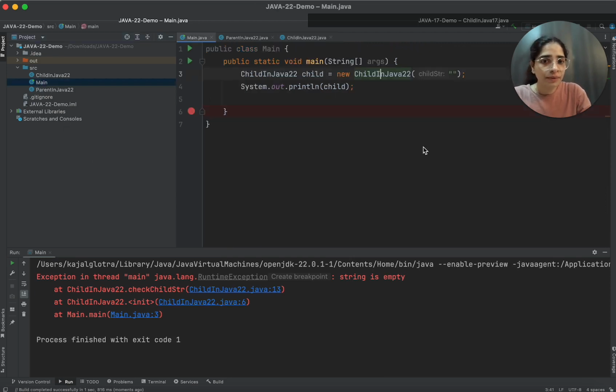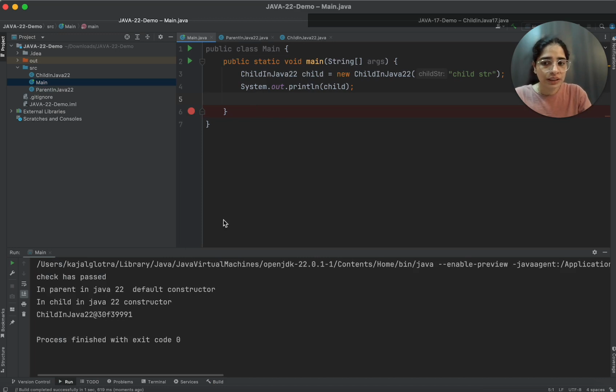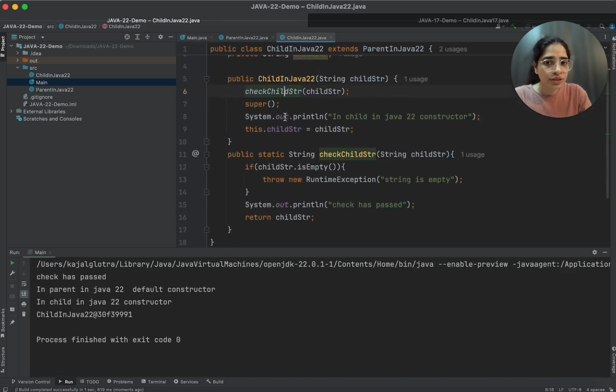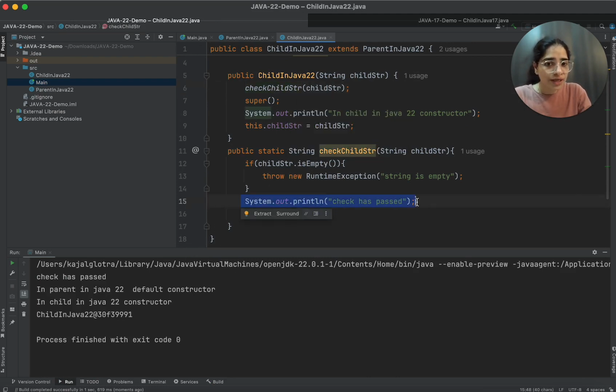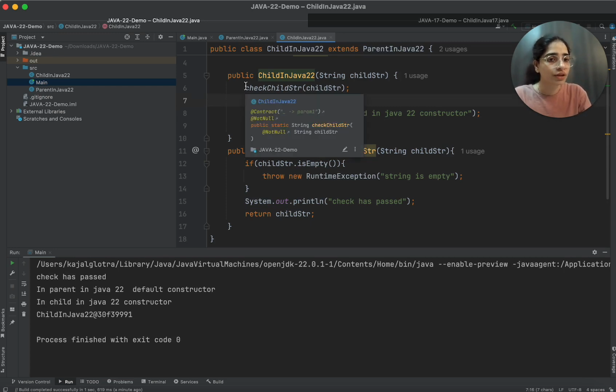Now I'll go into main and I'll try to pass one value inside this child string and run this one more time. Now you will be able to see that first of all it is going into this method, which is check child string, and because the check has passed it is just printing this statement. Then I have this super keyword, so that's why the parent default constructor is getting called, and then after it is printing this statement. The point is, by default whenever you ask the constructor to put this super keyword, it will put it onto the first line of the child constructor.